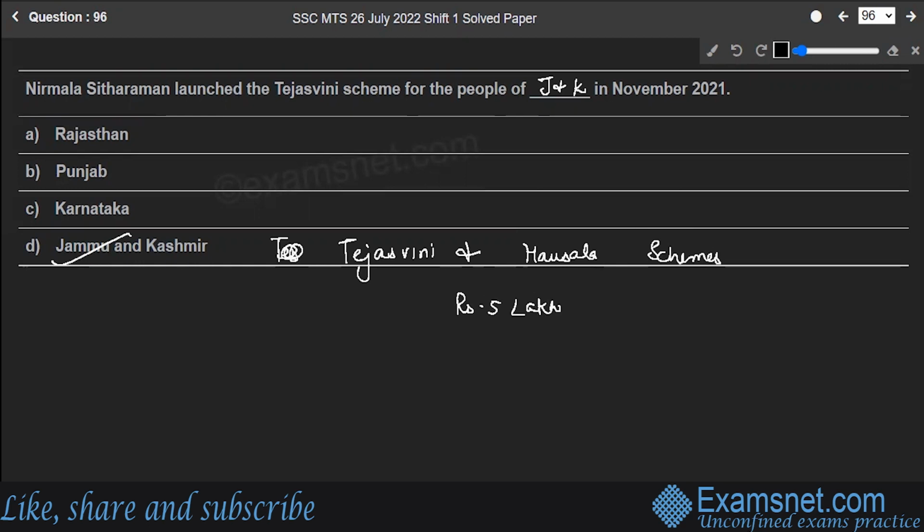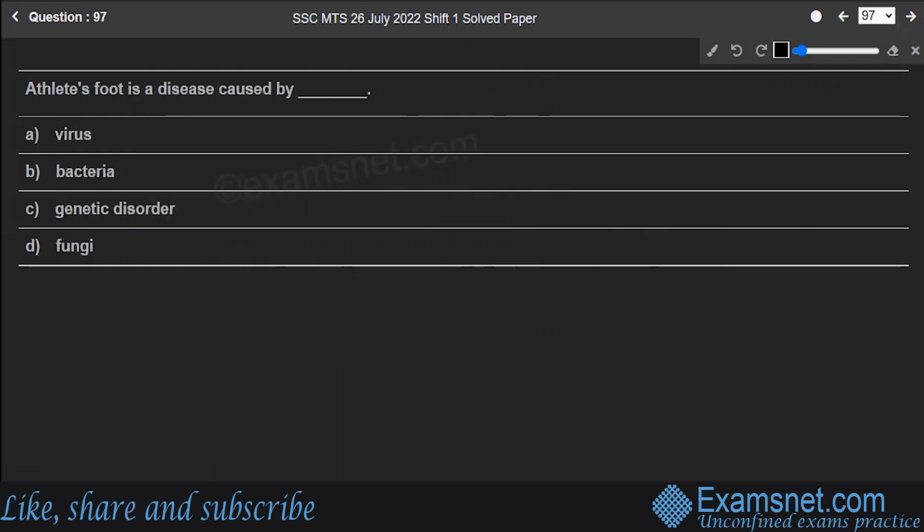The Tejaswini scheme focuses on providing financial assistance of rupees 5 lakh to women between the ages of 18 to 35 years so that they can start their own business. So option D is the correct answer to the question. Hope you're clear with this. Next is question number 97.